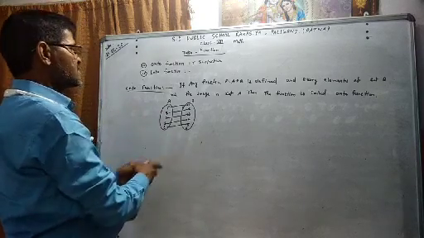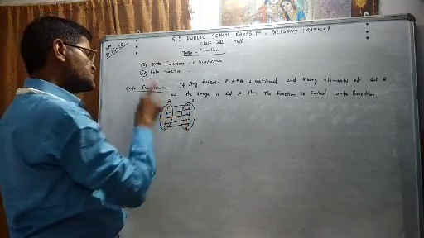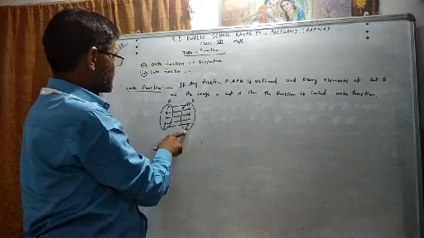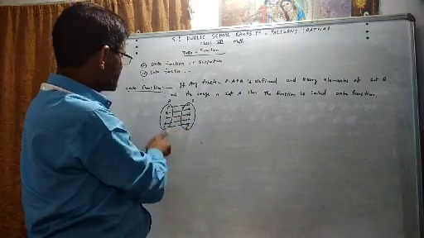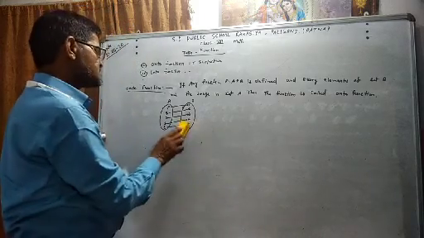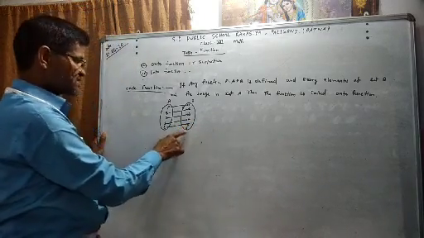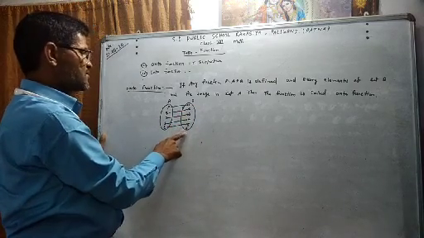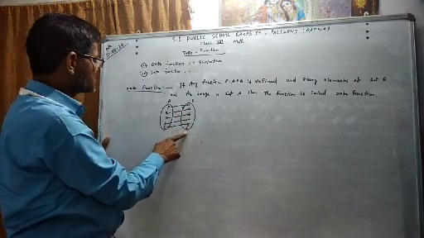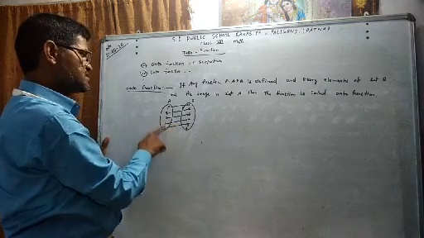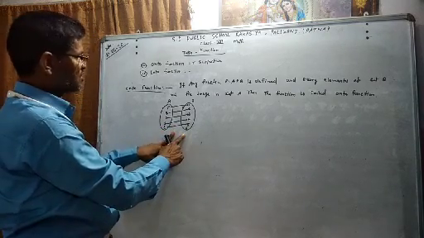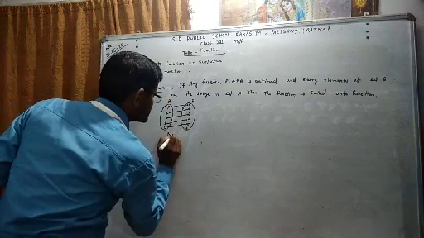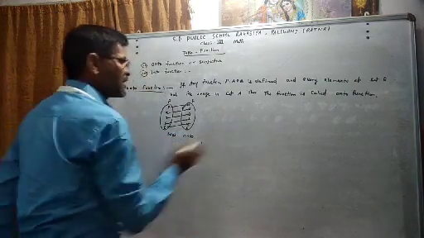For onto function, there should be no element in set B without a pre-image in set A. Here 6 is an element left in set B, for which there is no pre-image in set A. Hence, this function is not defined as onto function. It is not onto function.